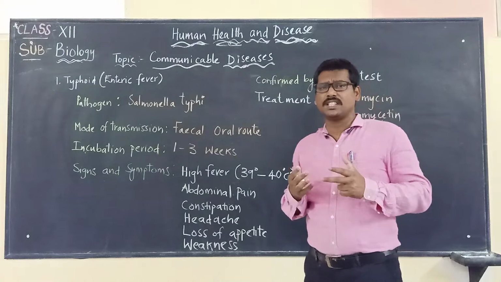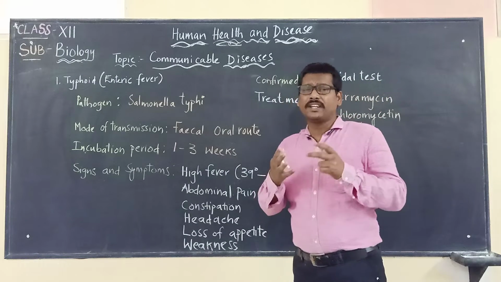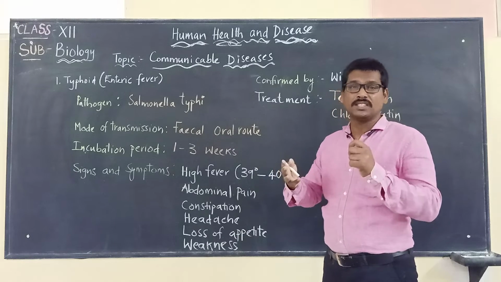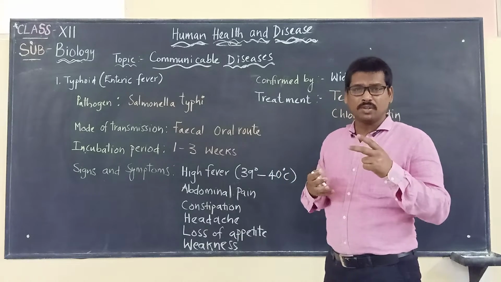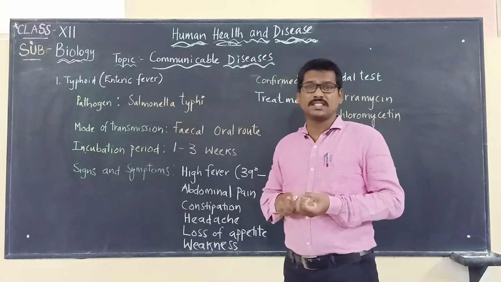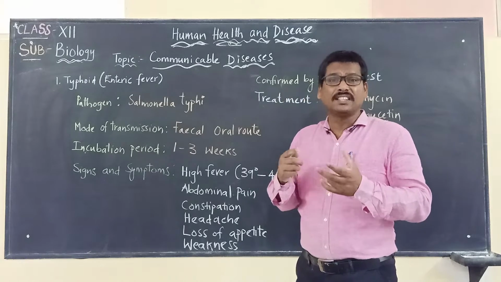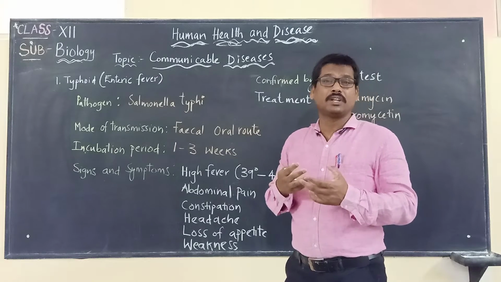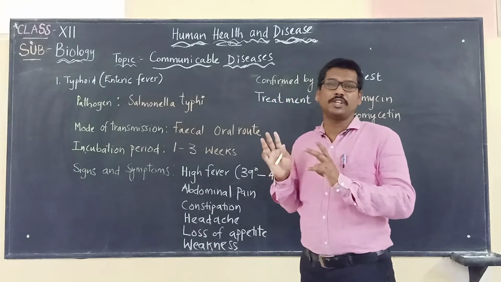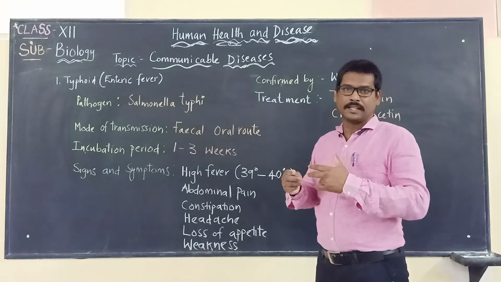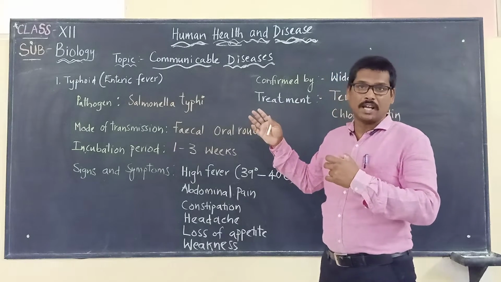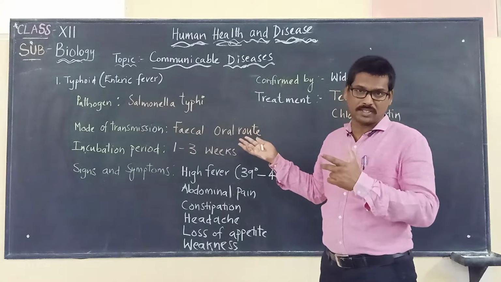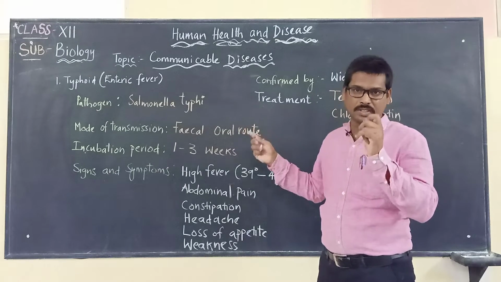So there are various diseases which are carried by different types of organisms and spread to other organisms and cause harm to them. There are bacteria, viruses, fungi, and many other organisms, even the dangerous ones called viruses, which cause harmful diseases to humans. We are going to discuss one after the other different types of disease causing microbes, their effects, and the treatment that is given for those diseases.